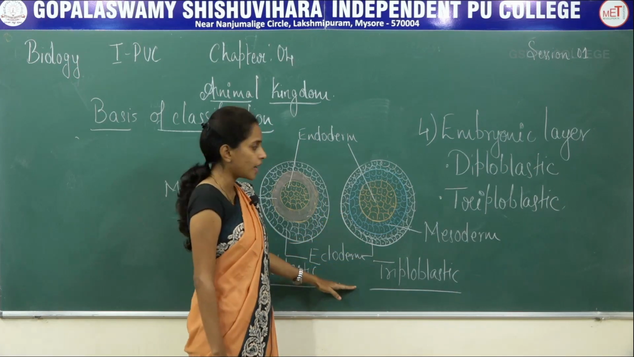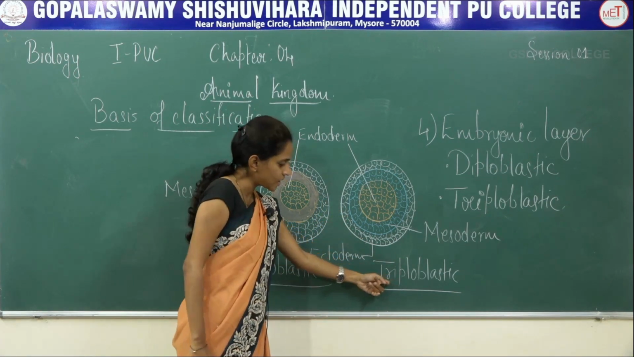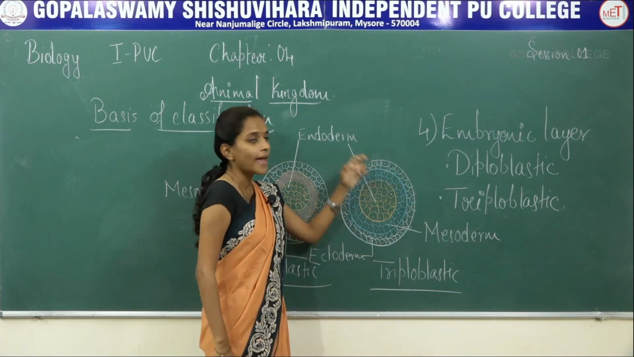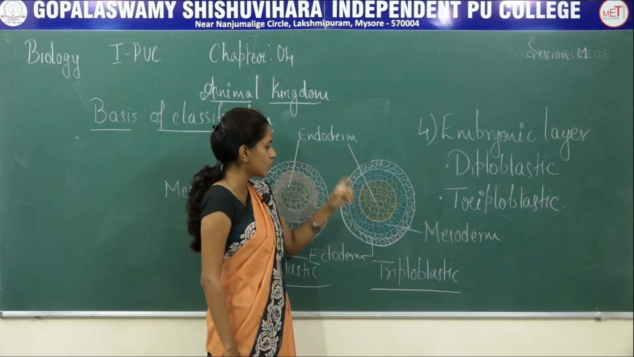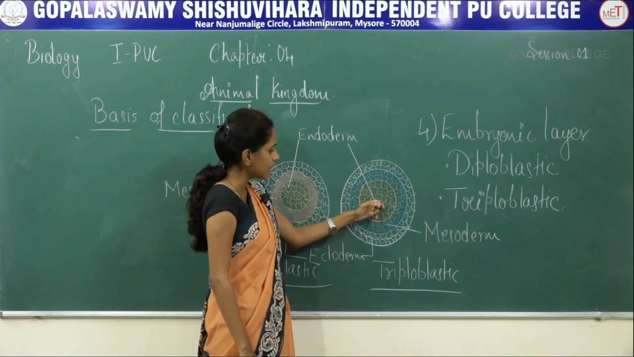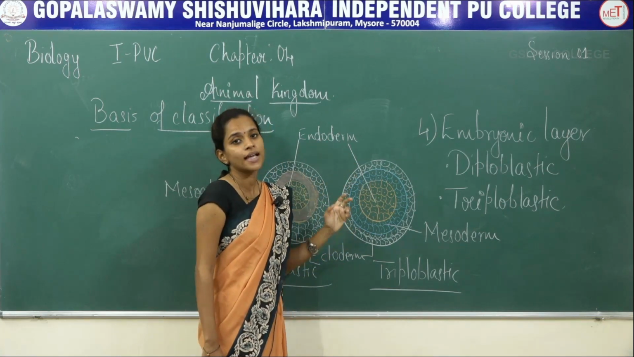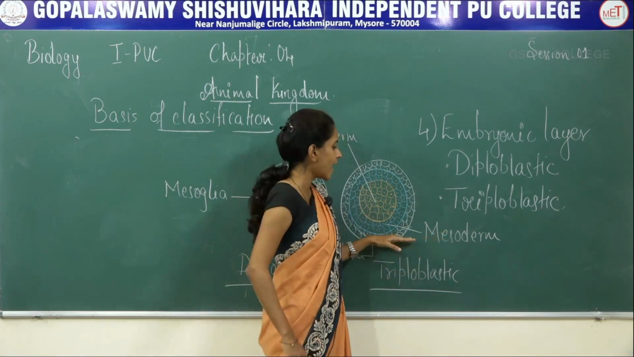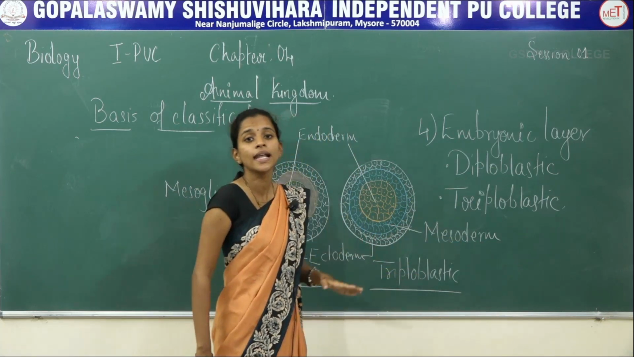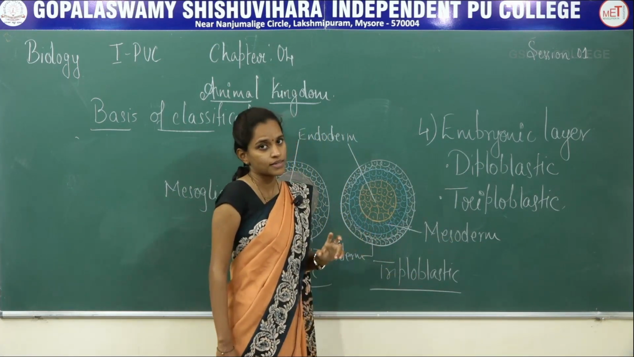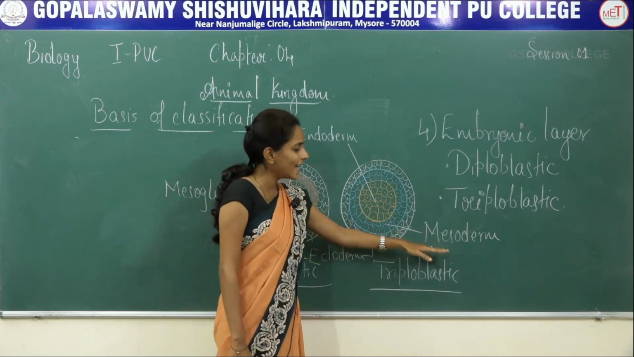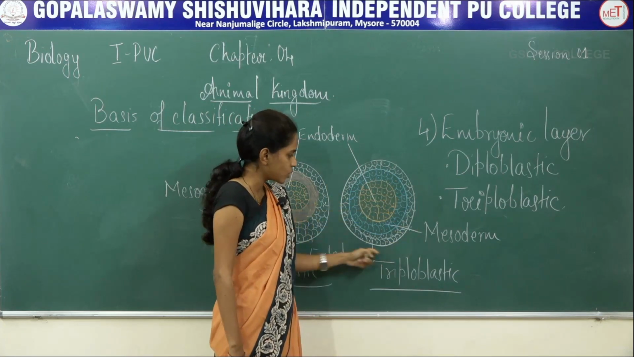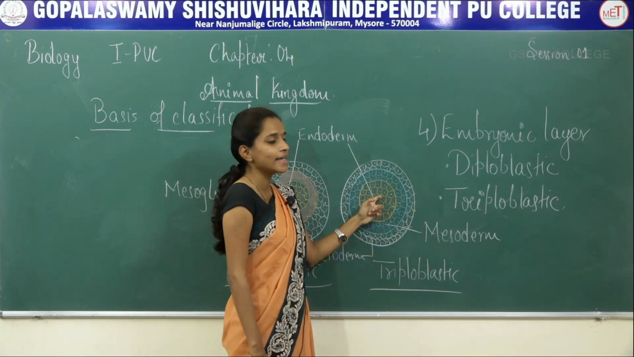When it comes to triploblastic, as the name suggests, tri means three. So triploblastic has the outer ectoderm, inner endoderm. In between this ectoderm and endoderm, unlike diploblastic, it has a layer of cells, that is mesoderm. The middle layer is an addition in triploblastic when you compare it with the diploblastic. That layer is termed mesoderm. So here it has three layers, outer ectoderm, middle mesoderm and inner endoderm.